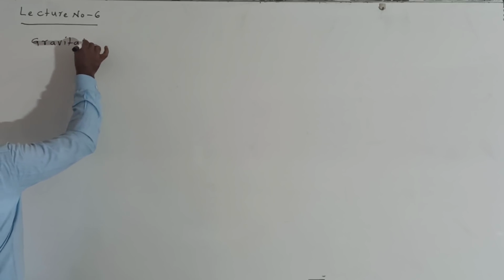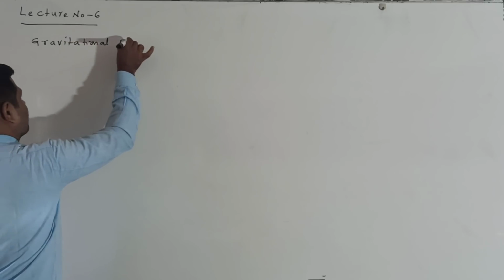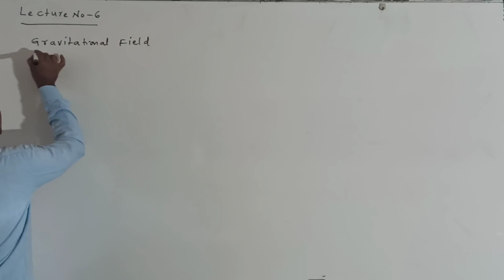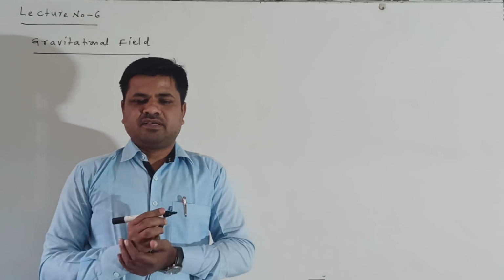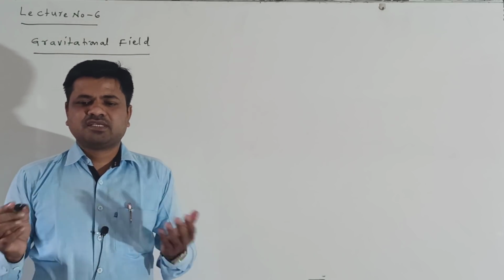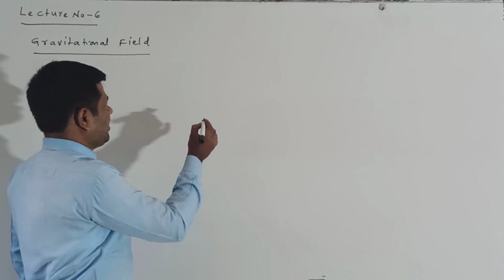Gravitational field. What is the gravitational field? It is a space or region surrounding a body.